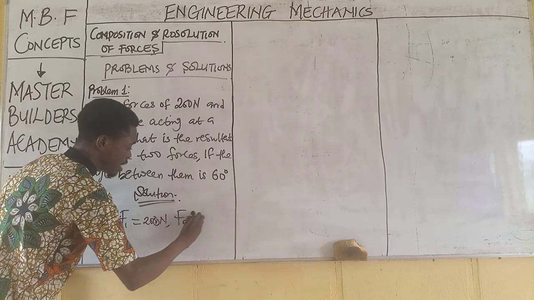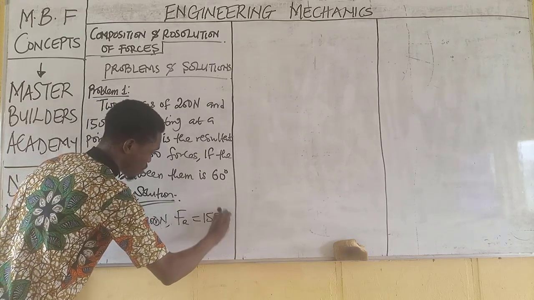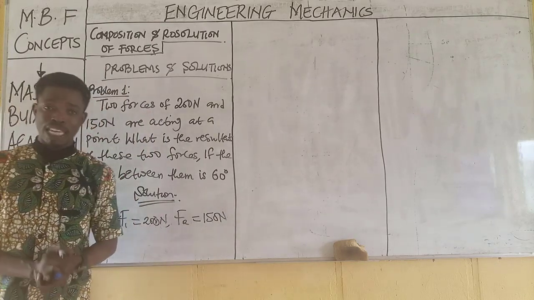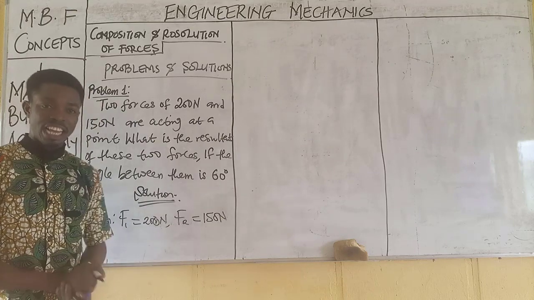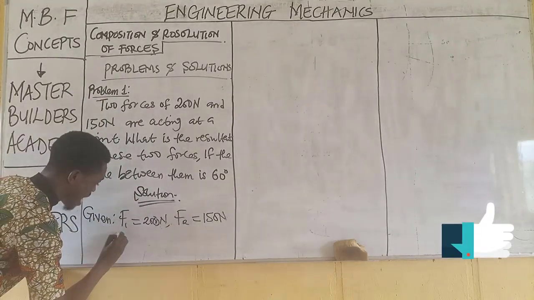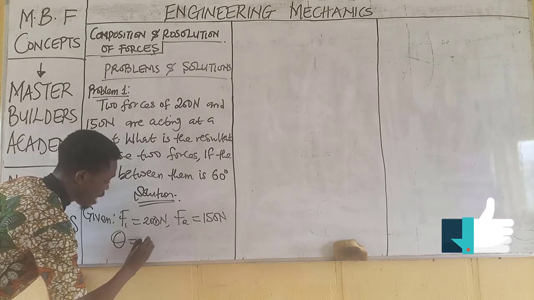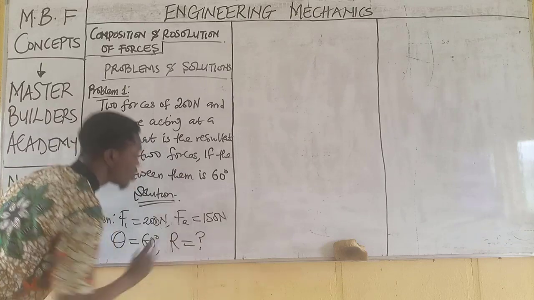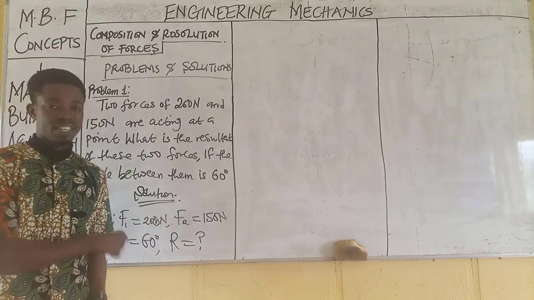Now F2 is given as what? 150 Newton, because these are the two forces. So the first force we take it to be F1, force 1, while the second we take it to be F2, force 2. Then another thing that is given here is that the angle between them is given to be 60 degrees, while we are asked to find the resultant. This is the first step.